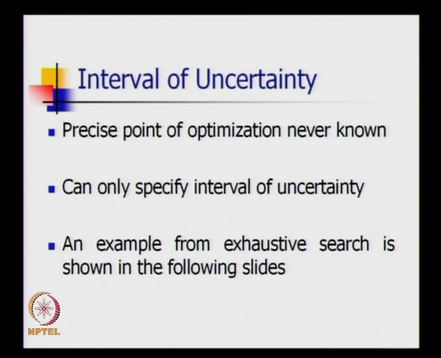So the most important funda in any search method is the interval of uncertainty. What is your final answer lies between which two limits, that is the interval of uncertainty. So the precise point of optimization is never known, because you do not solve using calculus. So you can only specify the interval of uncertainty, the interval of uncertainty should keep on reducing, and the original interval of uncertainty divided by your new interval of uncertainty gives the RR or the reduction ratio of the algorithm.